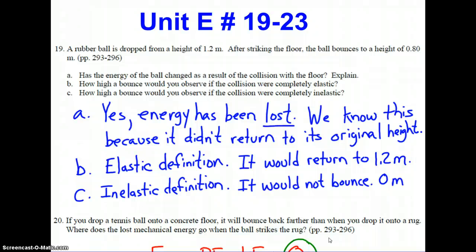If there was no loss of energy, all the gravitational potential energy at a height of 1.2 meters would have been converted to kinetic energy once it struck the floor, and then that kinetic energy would then be transferred back into gravitational potential energy as it rose to the original height of 1.2 meters. It did not do that, so we know that the energy had to have been lost during the collision.